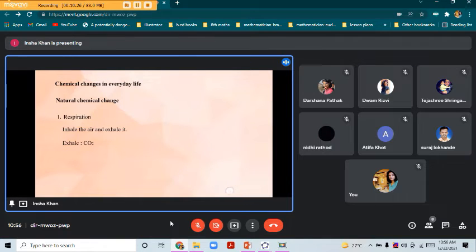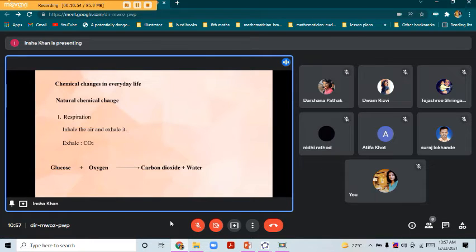Now let's see the equation. Firstly, the word equation. Glucose that is present in the body reacts with oxygen and forms carbon dioxide and water. Here, the original substances are always written on the left hand side, and the newly formed substance, that is the CO2, is written on the right hand side.